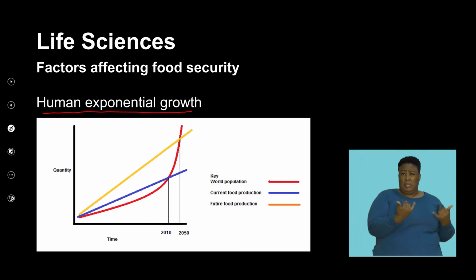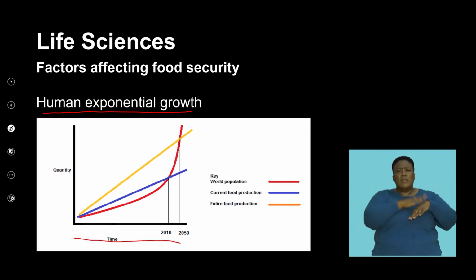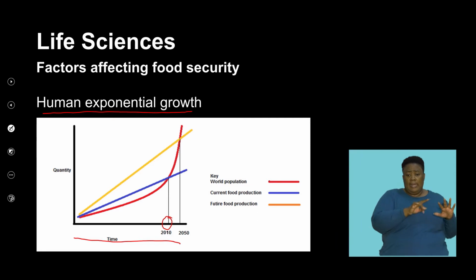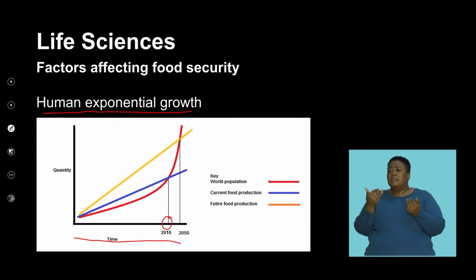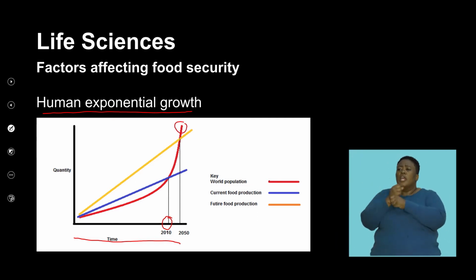And so this graph illustrates the population over a period of time. Here we've extrapolated what the population is approximately in 2010 and what the population is expected to be in the year 2050. As we look at the key on this graph, we can see that the red line shows that there's been an exponential increase in the world population, and there will be in the next 50 years' time.